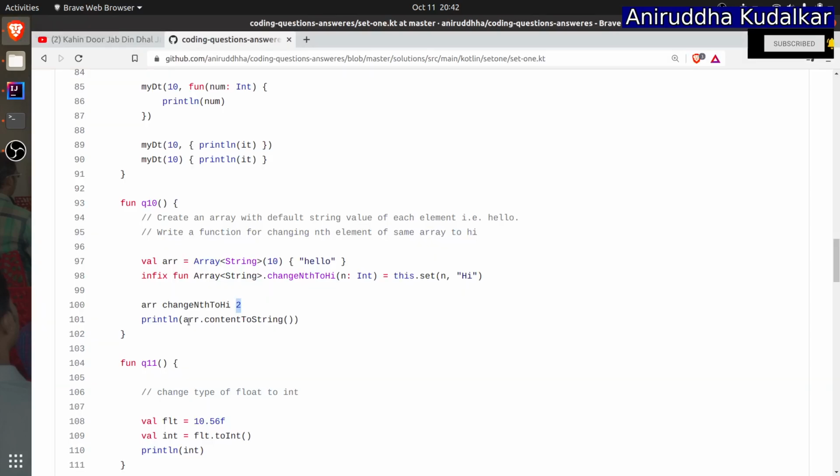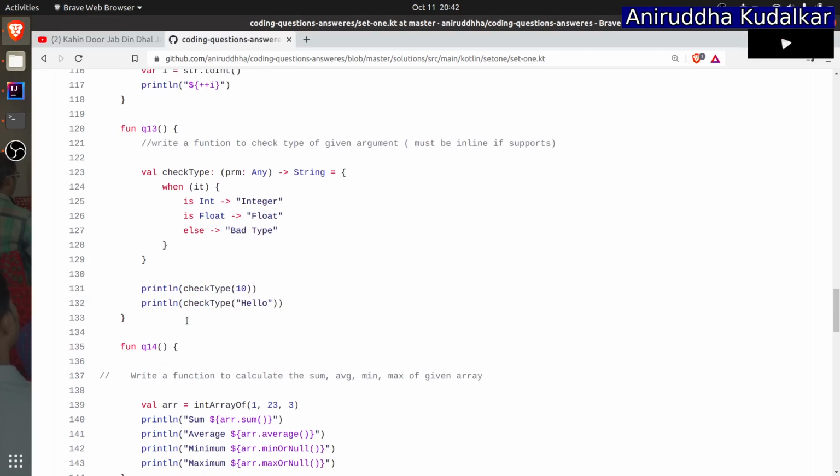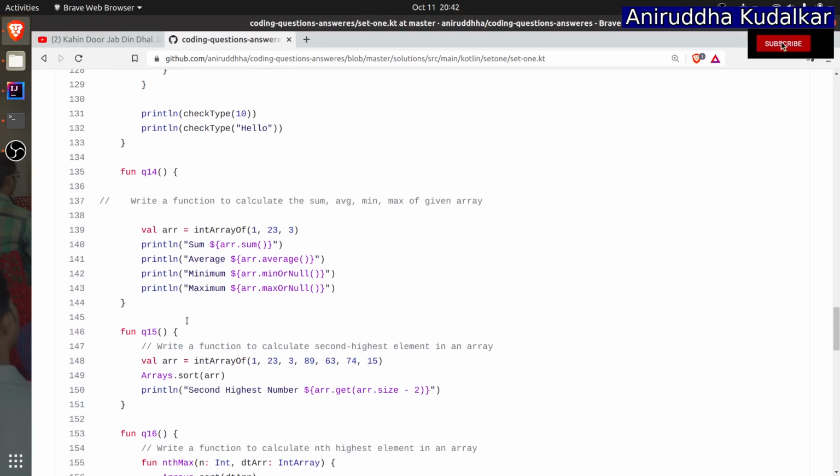Then question number 14, right? Write a function to calculate sum, average, min, max of the array. Sum, average, min, max of a given array. Can you see? I have given an int array. If you want to calculate the sum, arr.sum is the function. Average, arr.average.